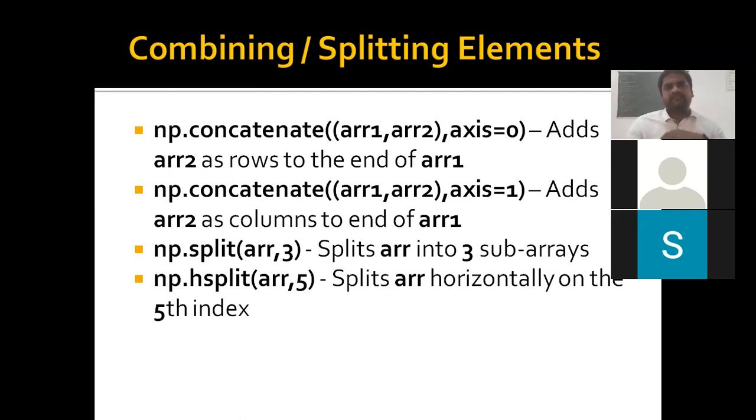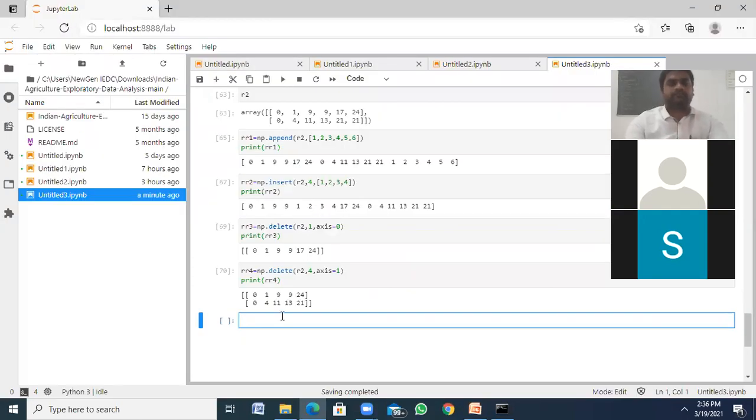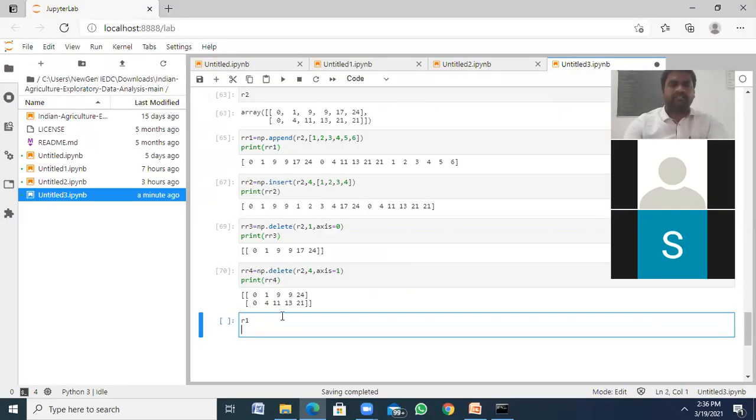And the next is we can split your array based on 3, so at the third index it will be split. By default, it splits vertically. If you want to split horizontally, row by row, you can use hsplit. Split splits your array into subarrays based on the vertical representation; hsplit, horizontal split, splits row by row. We will see concatenate, split, hsplit. R1, R2.